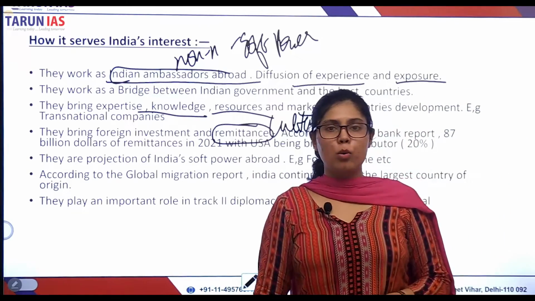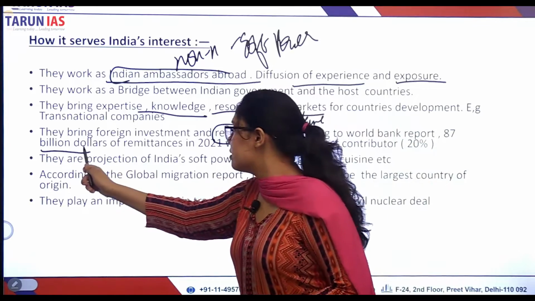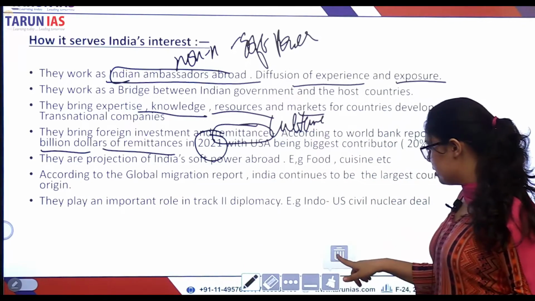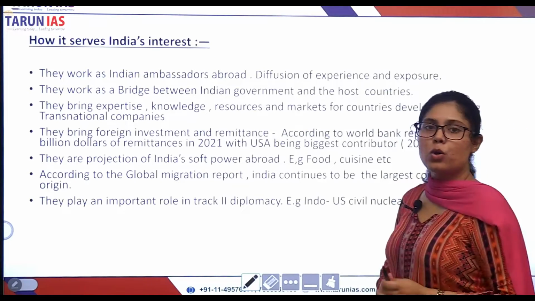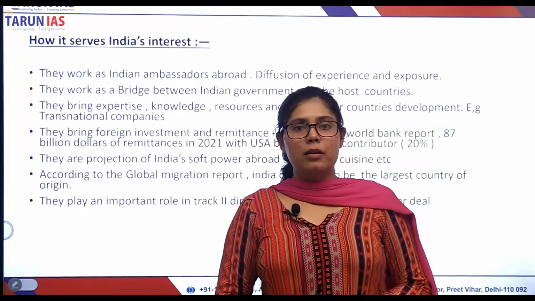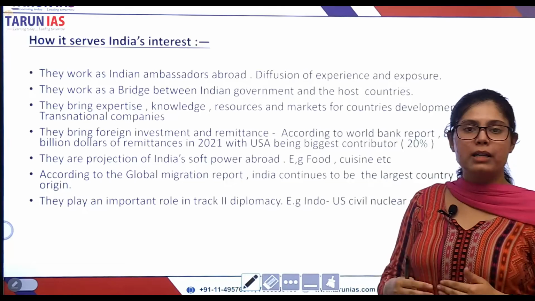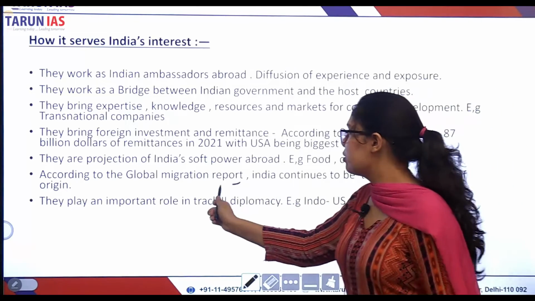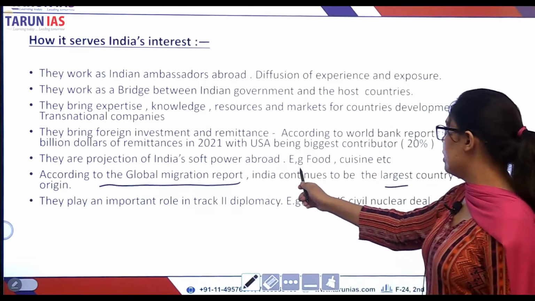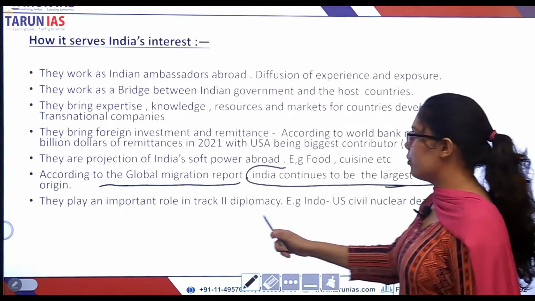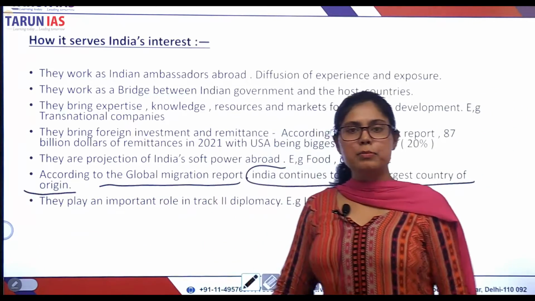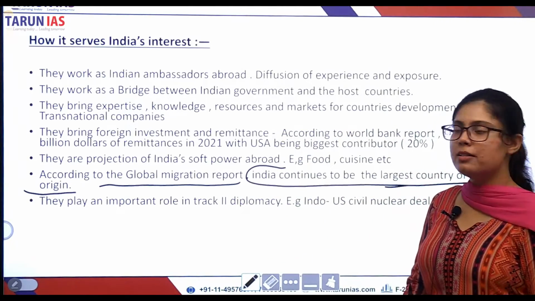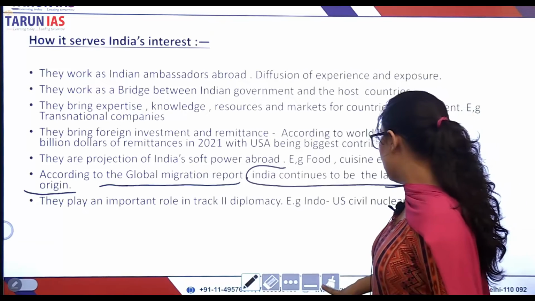According to the World Bank report, $87 billion of remittances were received in the year 2021. And India is the largest recipient of remittances, and it is also the largest country of origin when it comes to migration of people. India is ranked 1 when it comes to migration of people. Global Migration Report says India continues to be the largest country of origin. That means people from India migrate to different parts of the world.